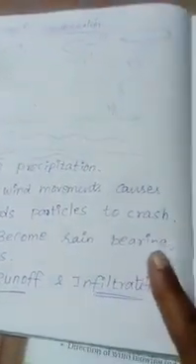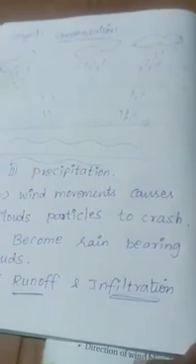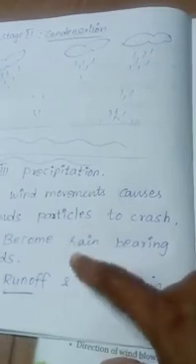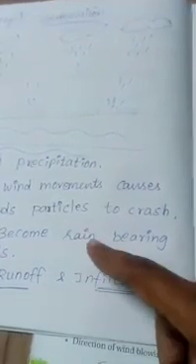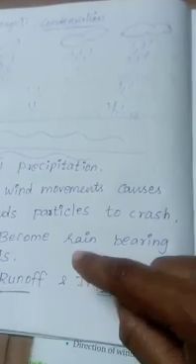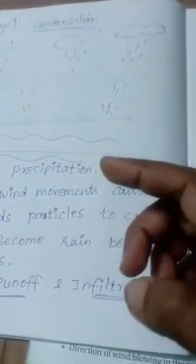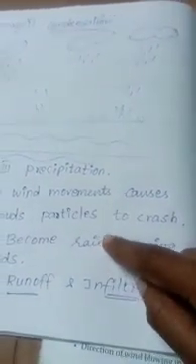So they become rain-bearing clouds and the rain starts. It falls back onto the earth's surface, and this process is known as precipitation. The liquid form is again seen on the earth's surface.